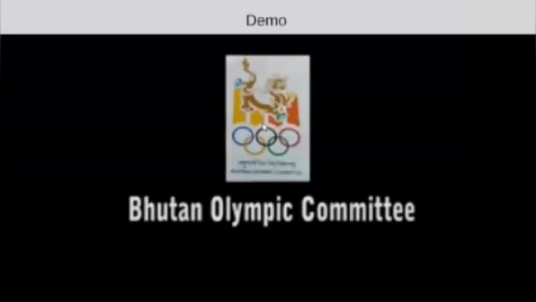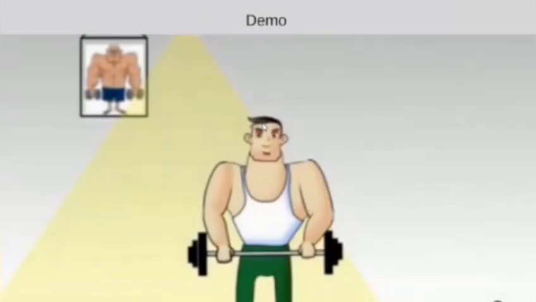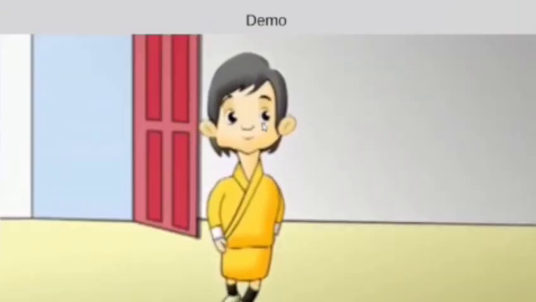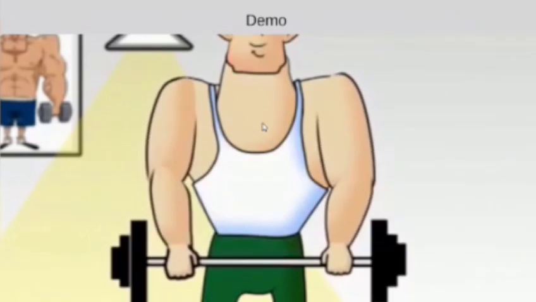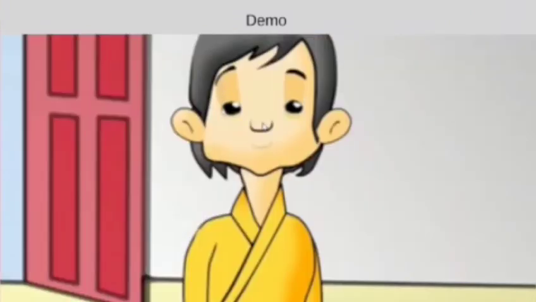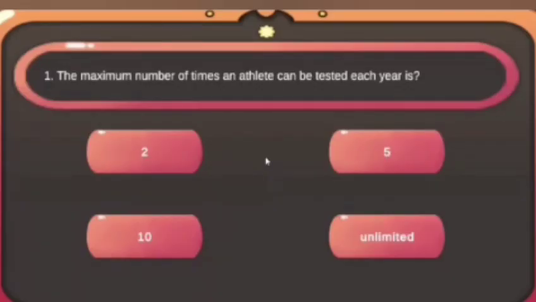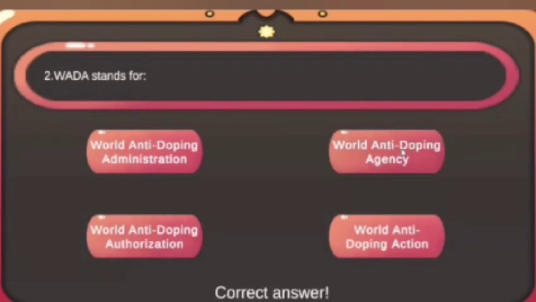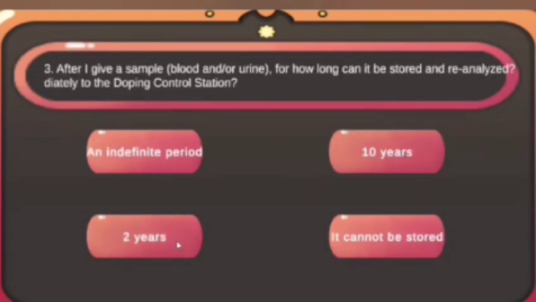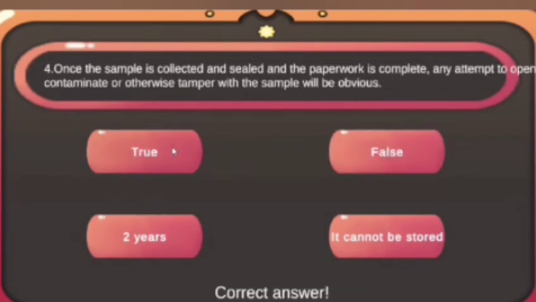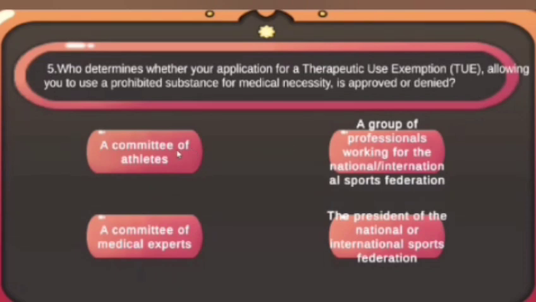Here, the player chooses an awareness level. This level begins with an awareness video, which gives information about doping and its impact. After this video, a quiz panel is displayed where the questions are related to that video. The player must answer correctly for the maximum number of questions. If the player does it, then the level is completed successfully.